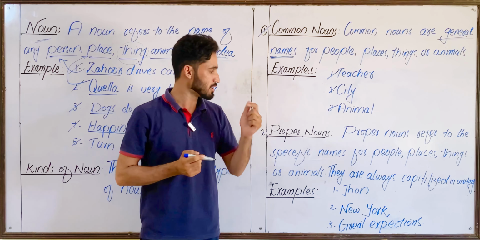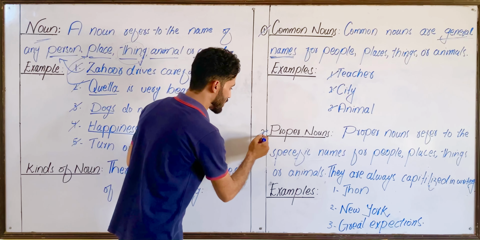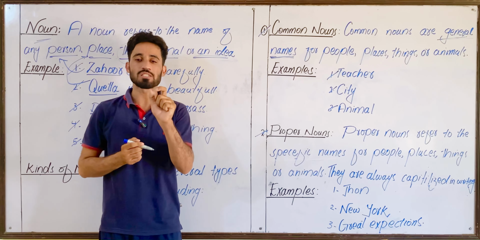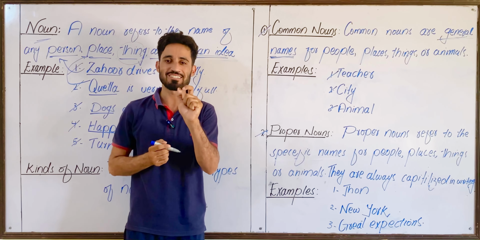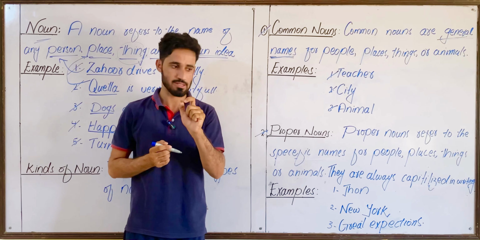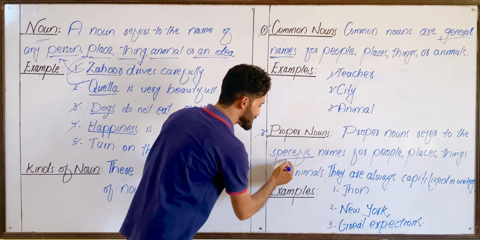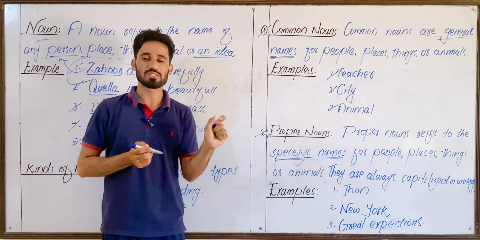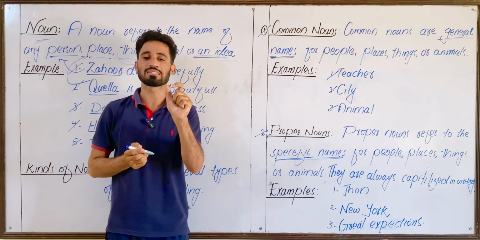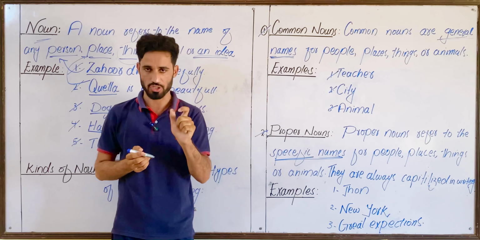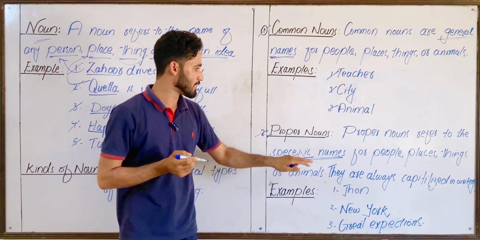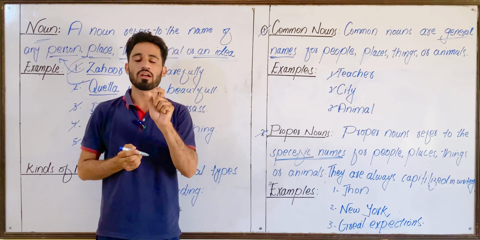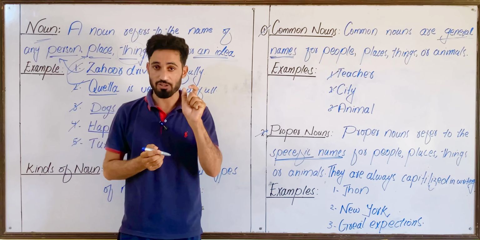Got that? On the other hand, we have proper nouns. Look at the definition. Proper nouns are specific names for people, places, things, or animals. These are what? These are specific names. Specific names means that these names are exact or special. Got that? And in addition to this, your proper nouns are always capitalized in writing.